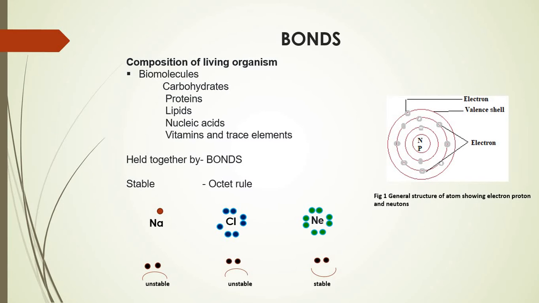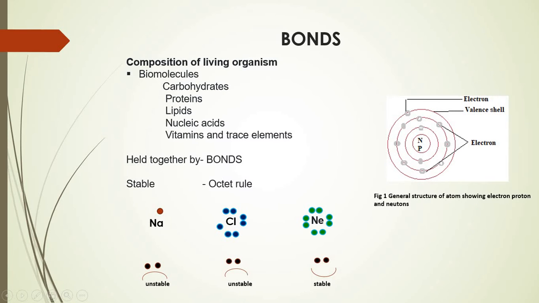And as a result of gaining or donating, we can say that there is temporary or permanent binding seen between two different types of atoms, and that leads to formation of a bond.